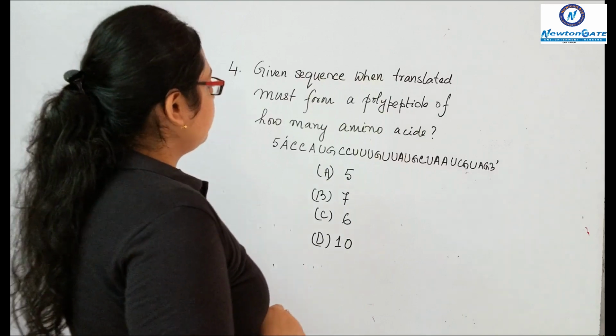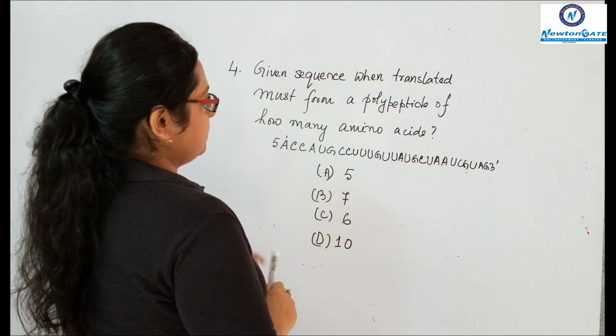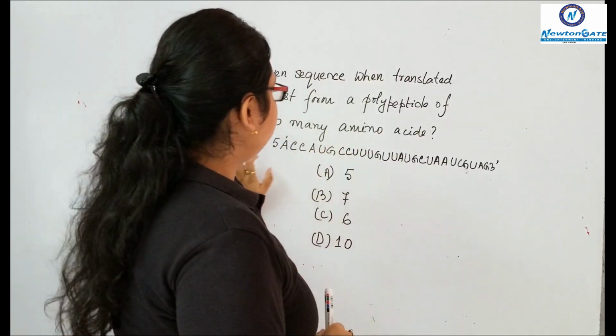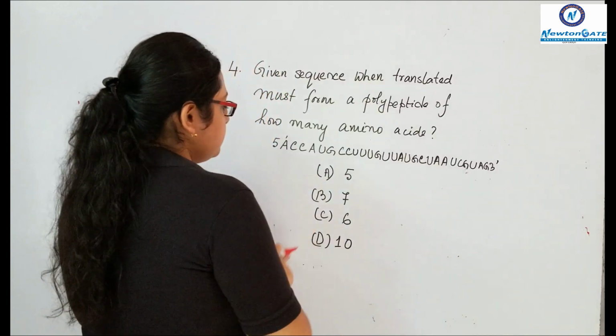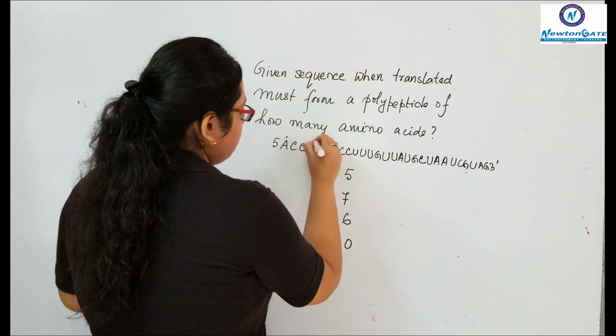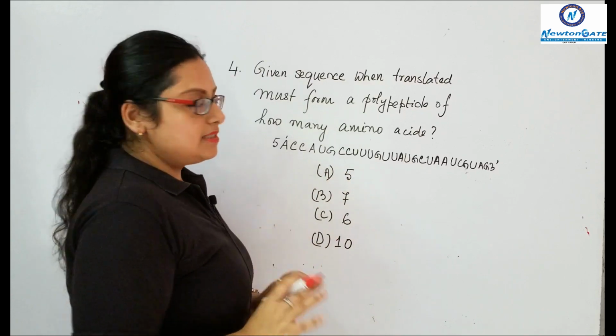Fourth question is, here you can see a 5' to 3' sequence is given. The given sequence when translated must form a polypeptide of how many amino acids? So the options are given. We have to start from the start codon. AUG we know is the start codon.